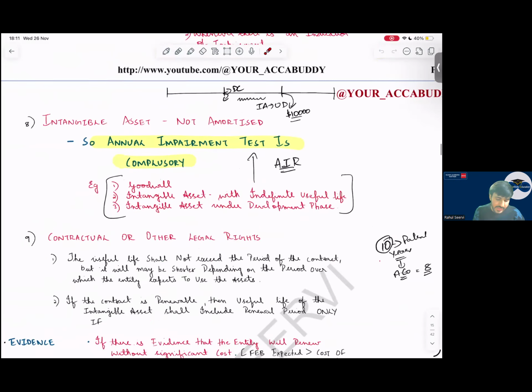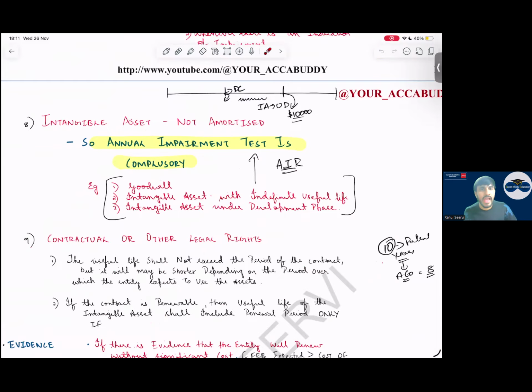Then, sir, intangible assets which are not amortized, where an annual impairment test is compulsory: goodwill, intangible asset with indefinite useful life, and intangible asset under development phase. For all of these, we do impairment annually, even though impairment indicators are not there. Yes, sir.